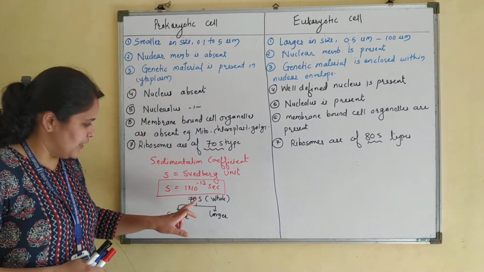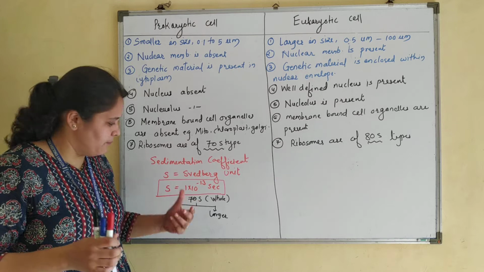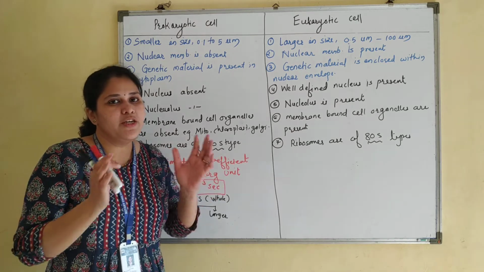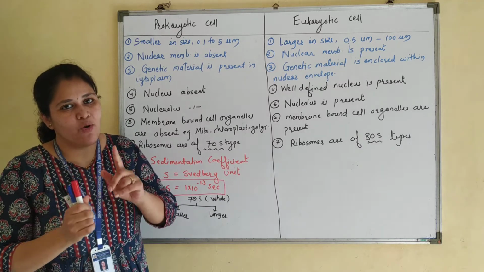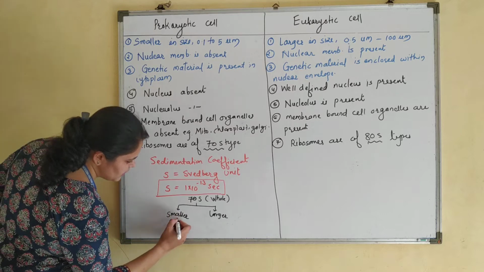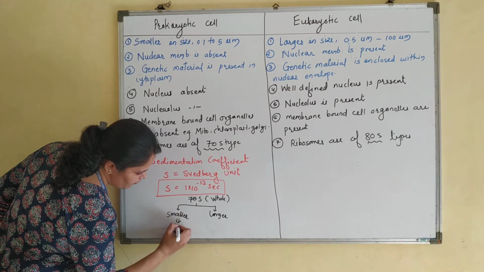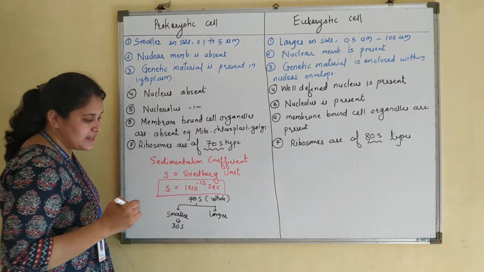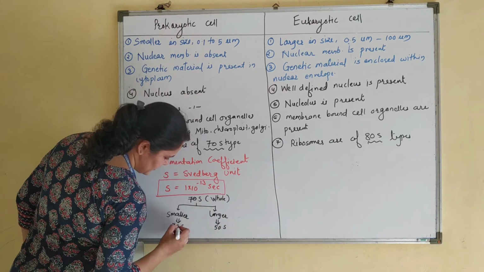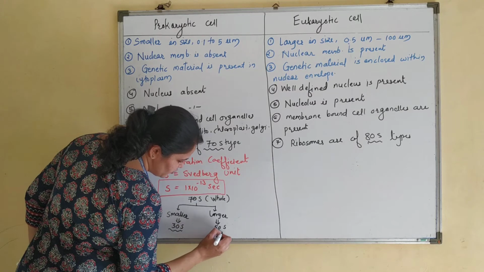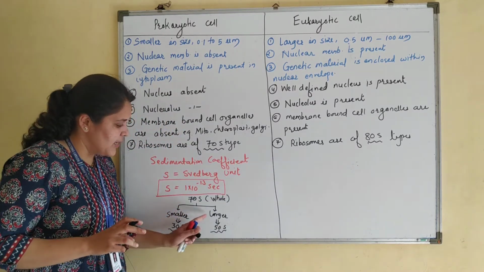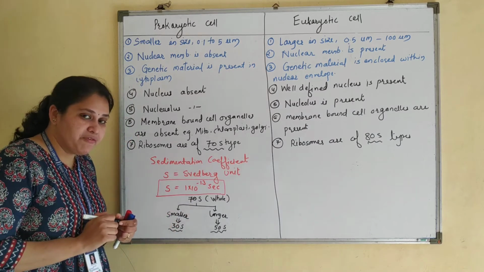For the remaining time, the ribosome is assembled and both the units are present separately. Both the units assemble only at the time of protein synthesis. Now this smaller subunit is of 30S, whereas the larger subunit is of 50S.